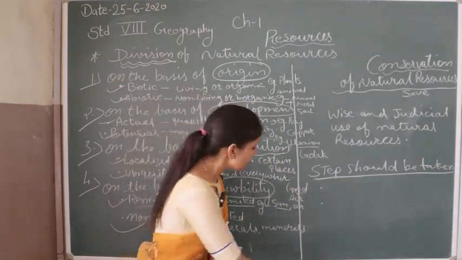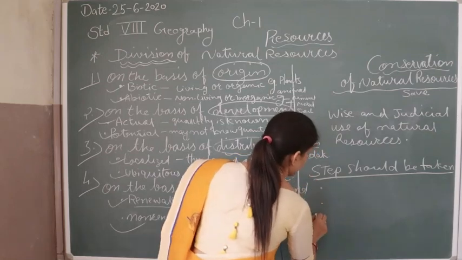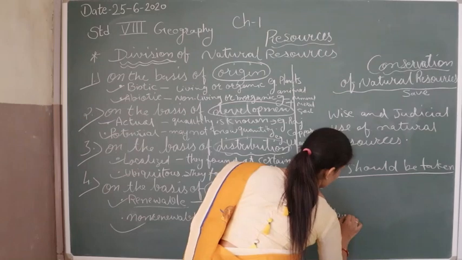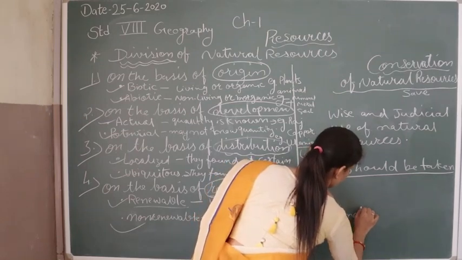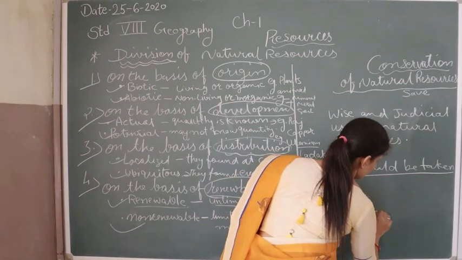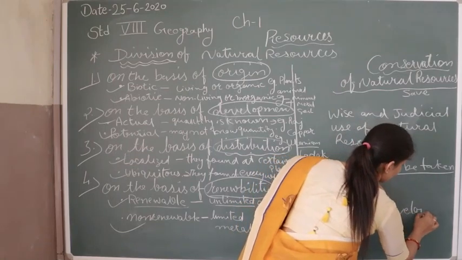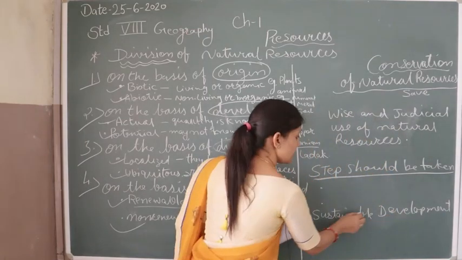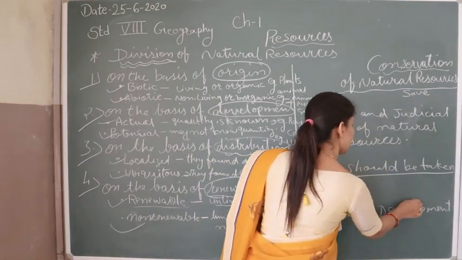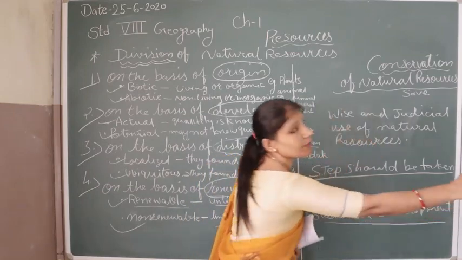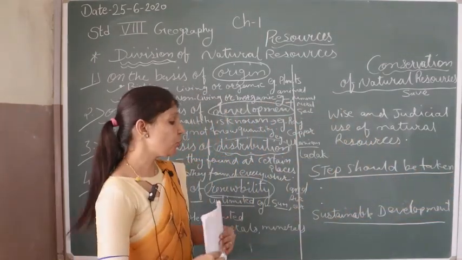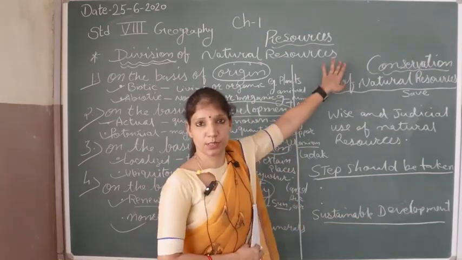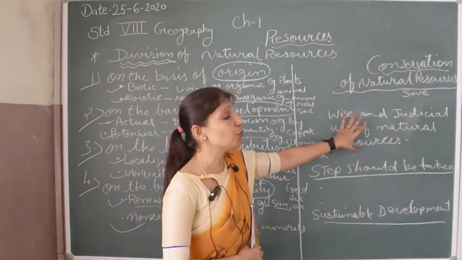One last topic included in this chapter is sustainable development. What is sustainable development? Sustainable development refers to the all-round development of our nation. If we want to develop our country, our nation, we have to sustain our resources. We have to make proper planning for our resources.